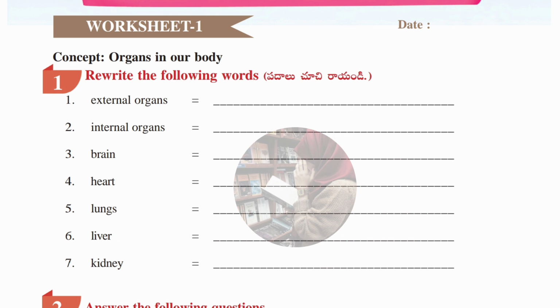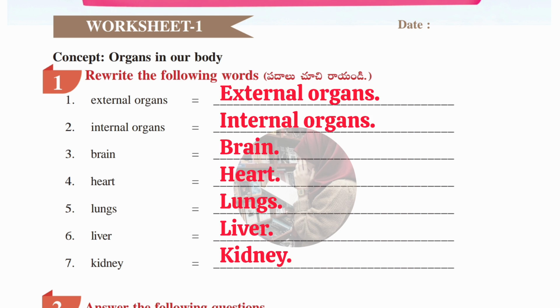Here the concept is organs in our body. In the first Roman we have given some words from this concept. These words we need to rewrite again by writing the first letter as capital, and at the same time you have to learn the spelling. You have to learn the spelling by heart also. First one is external organs, second one is internal organs, third one is brain, fourth one is heart, fifth one is lungs, sixth one is liver, and seventh one is kidney. These are the 7 words. Please learn the spellings.